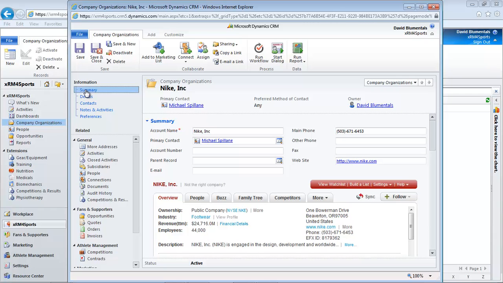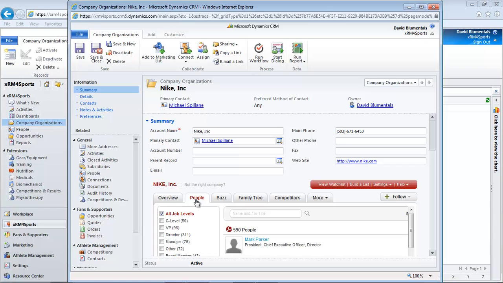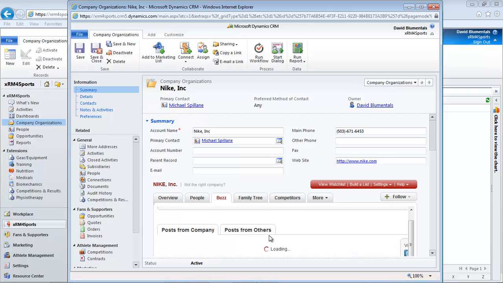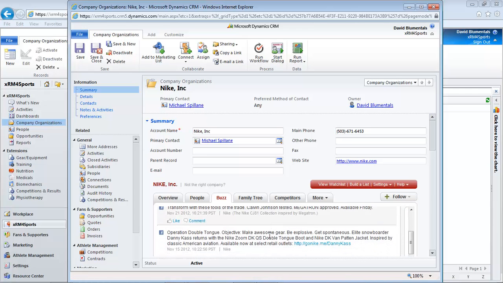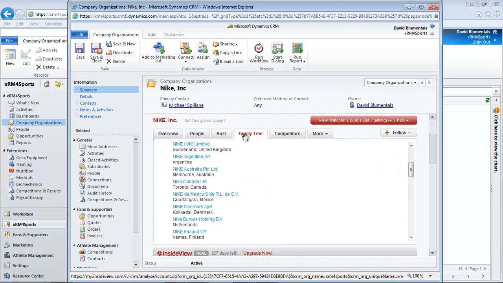In the middle of the screen is an exciting XRM integration called Inside View. This aggregates various news sources, social media and networks for real-time updates on organisation changes, including people, the latest buzz, family tree, and much more.